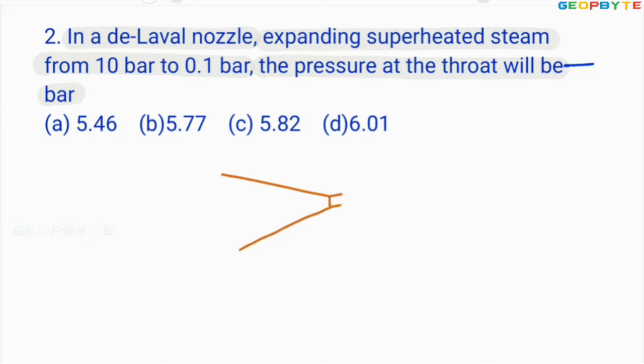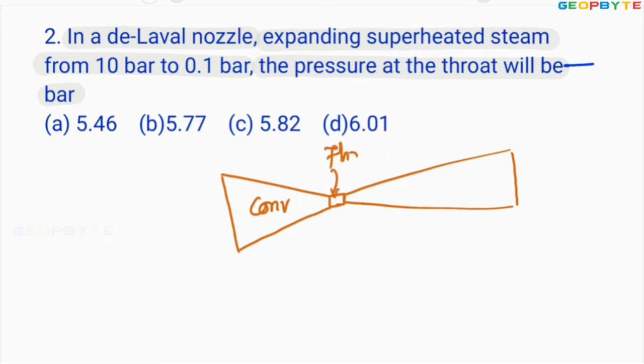As I said, De Laval nozzle means converging-diverging nozzle. It consists of three sections: converging portion, diverging portion, and in between there is a small portion called the throat. This is the converging portion, this is the throat, and this is the diverging portion. The steam is entering with a pressure P1. The throat pressure is P2 and exit pressure is P3.